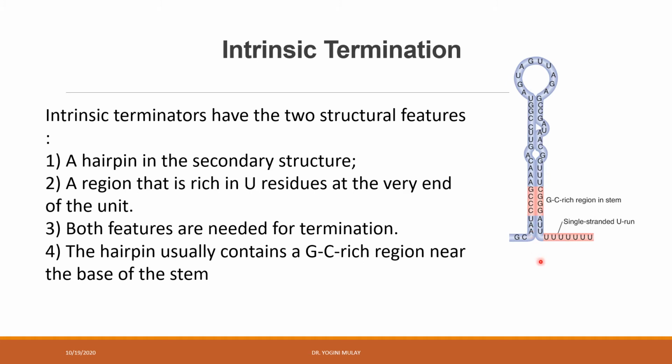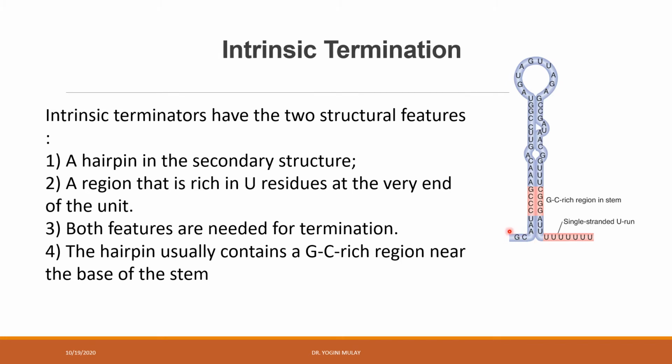And another important thing is a region that is rich in poly-U residues at the very end of the transcription unit. That is one more characteristic of intrinsic termination. I'm going to tell you the significance of this poly-U sequence, but the presence of the poly-U sequence at the very end of this RNA structure is the characteristic of intrinsic termination.